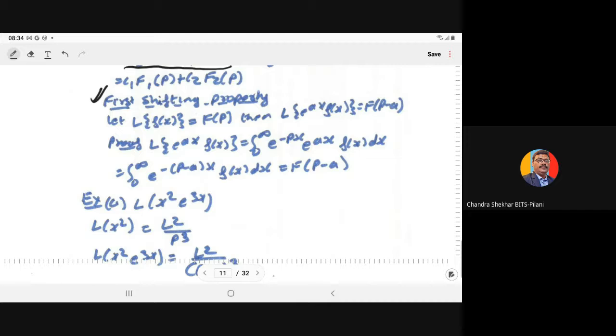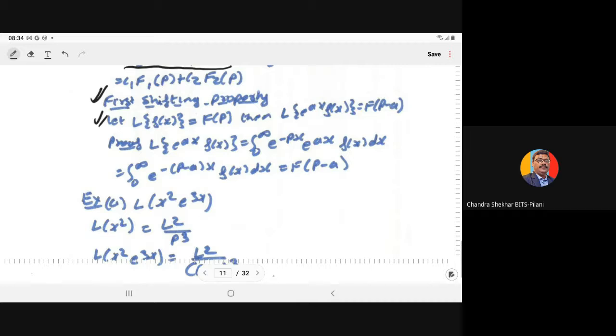So what is the first shifting property? Let the Laplace transform of f(x) be given as F(p). Then the Laplace transform of e to the power ax times that function is equal to F(p minus a). That is the first shifting property.